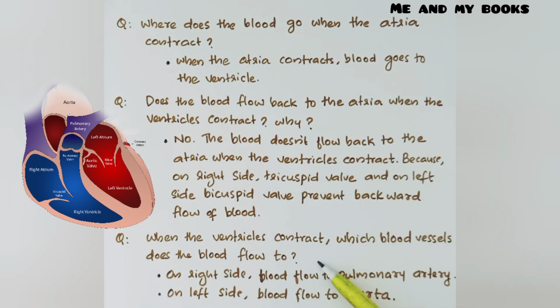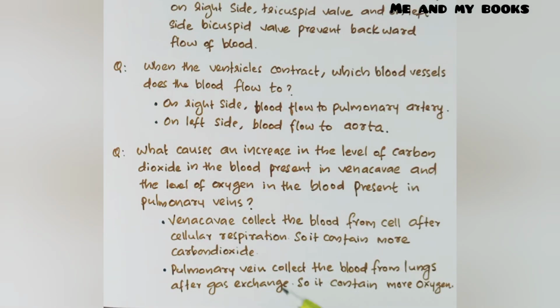When the ventricle contracts, which blood vessel does the blood flow to? When the ventricle is contracting, on the right side, blood flows to which artery? Pulmonary artery, and on the left side, blood flows to the aorta.